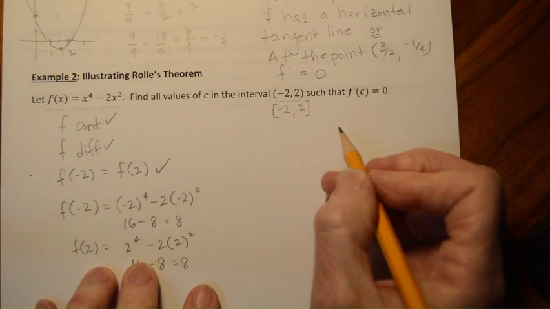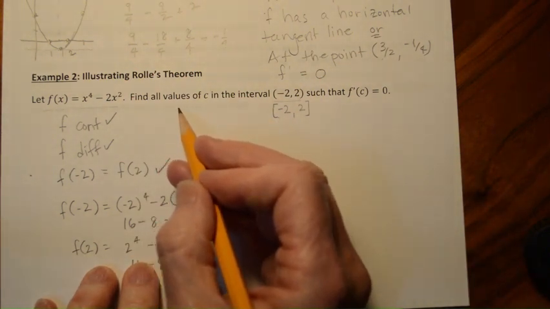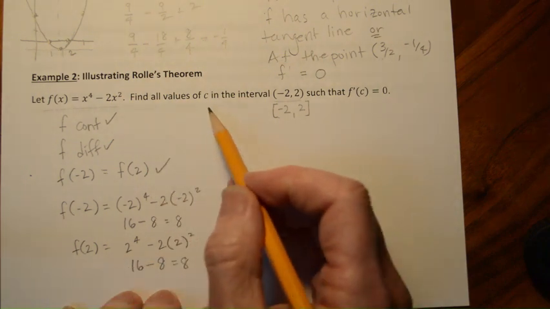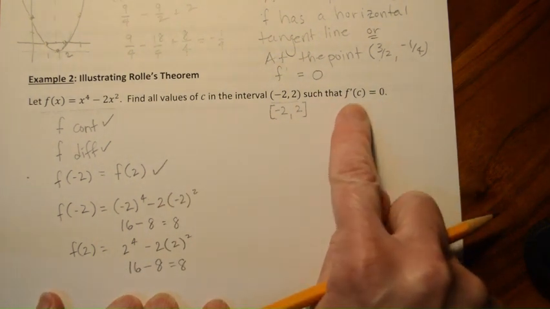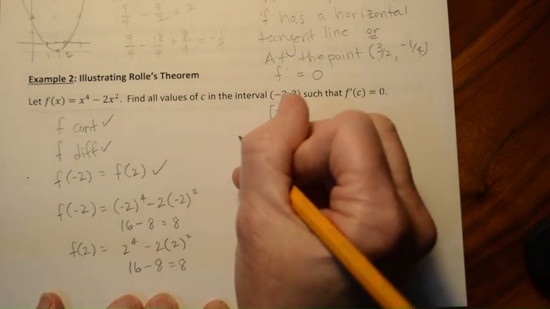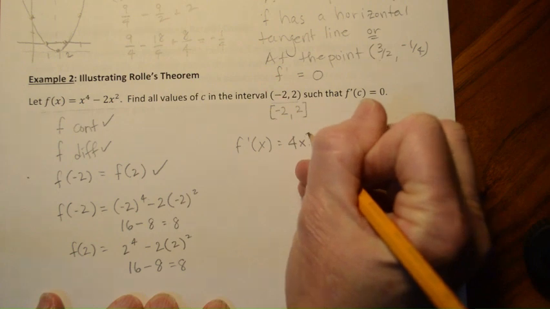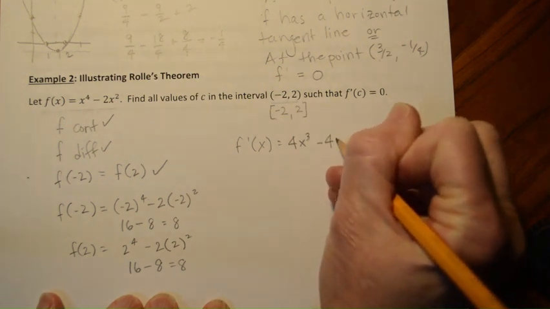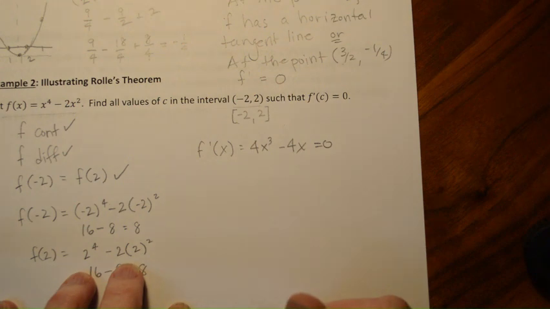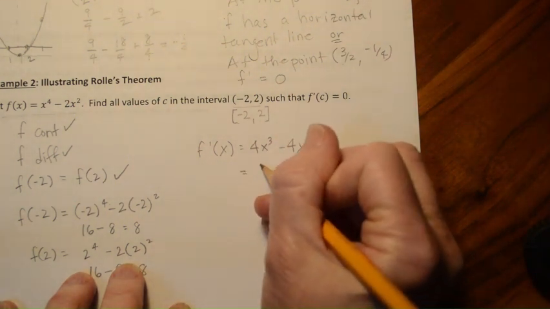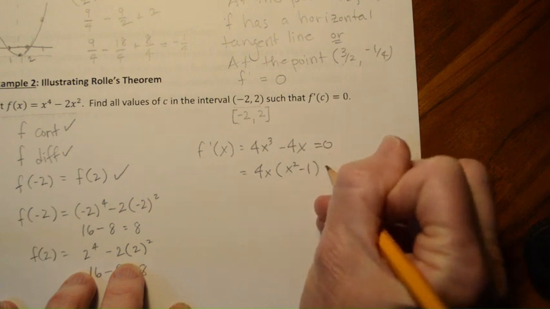Okay, so then let's go ahead and find those values of c that are guaranteed by Rolle's theorem. Right? So again, we need to find that value of c where the derivative is equal to 0. So first we take the derivative. That's 4x cubed minus 4x, and we want that to be equal to 0. All right, I'm going to factor out the 4x, so we end up with x squared minus 1 equals 0.